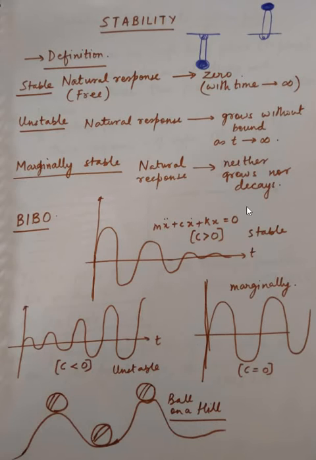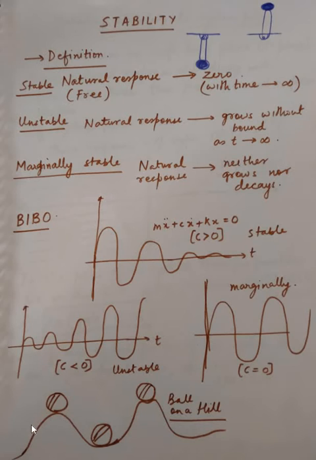Now I've shown some figures here. I think this is the stable case because this is actually our favorite system from the vibrations course, where C is positive, and if C is positive, then we know that this will die out, depending upon whether it's an overdamped system, we are not going to go into that, but it will die out and reach its equilibrium position. Similarly, if C is negative, you can see that it will keep on rising and the system is unstable. Marginally stable is an undamped system where, as you have seen, the response is just sine omega t.